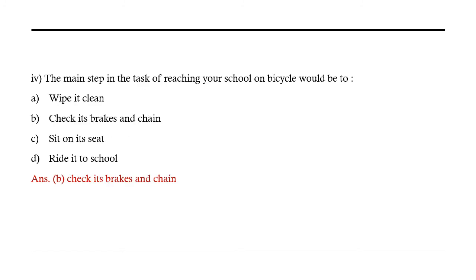Fourth question is, the main step in the task of reaching your school on bicycle would be to: option A wipe it clean, option B check its brakes and chain, option C sit on its seat, option D ride it to school. So the main step is check its brakes and chain.